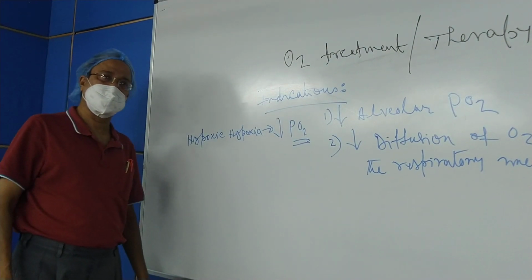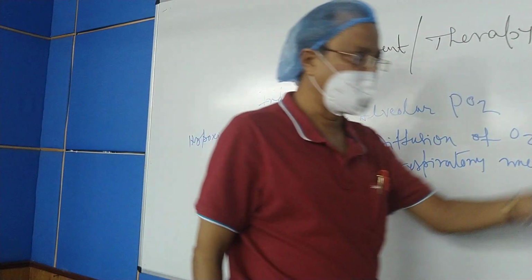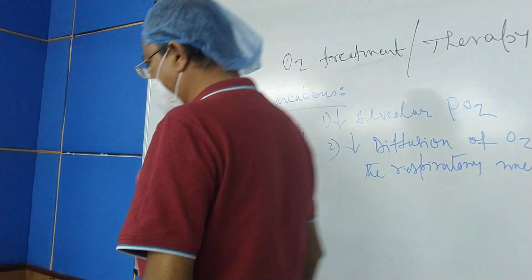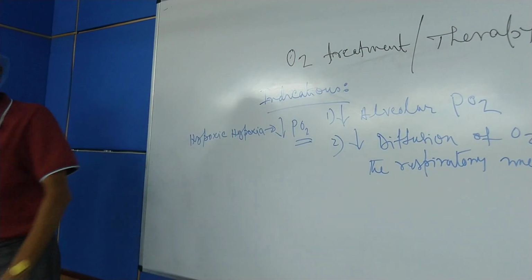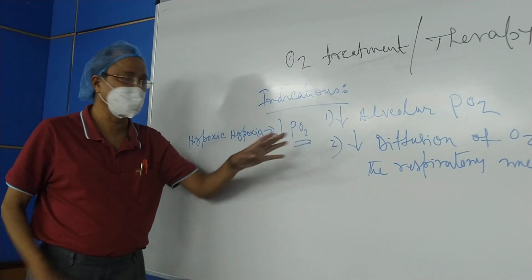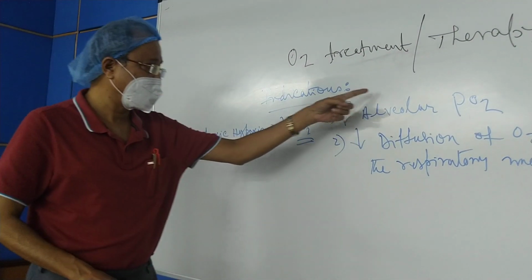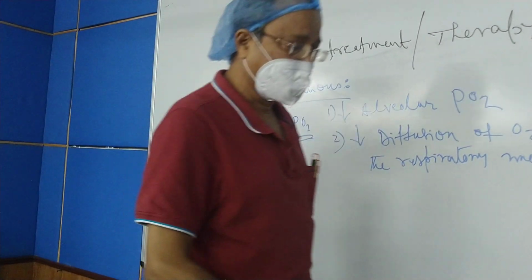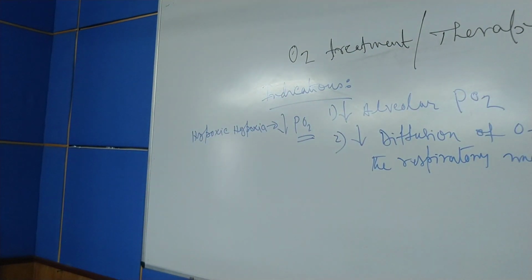In fact, the oxygen gas mixture is normally used in the wards. If you go to the wards, they give oxygen gas mixtures, normally when there is reduction of the partial pressure of oxygen due to any cause. This may be the cause or this may be the cause. These are the two basic indications so far as the physiological aspects are concerned.